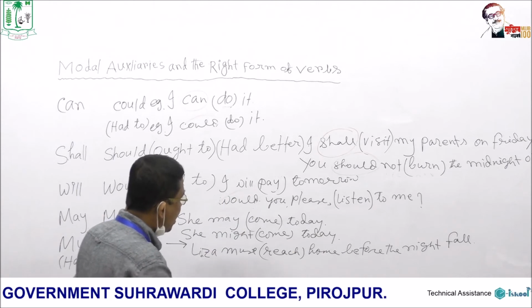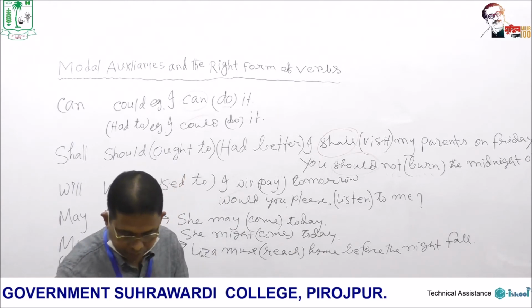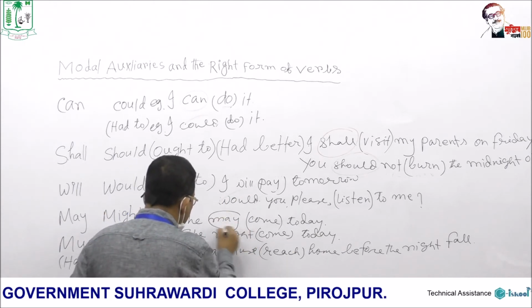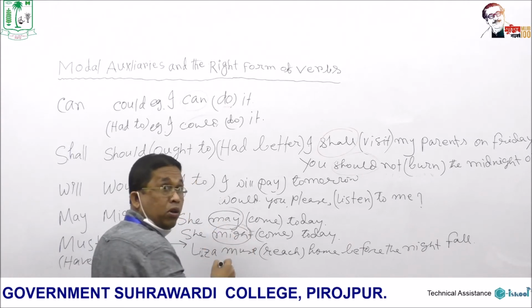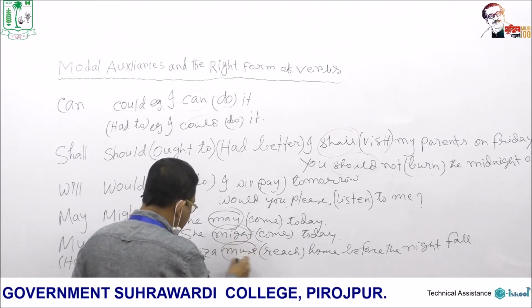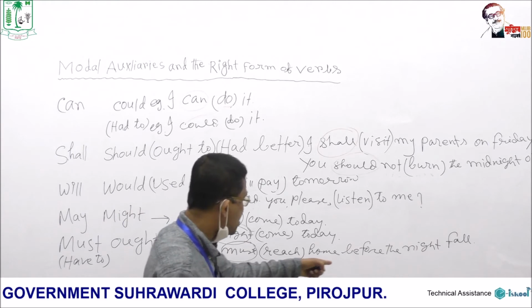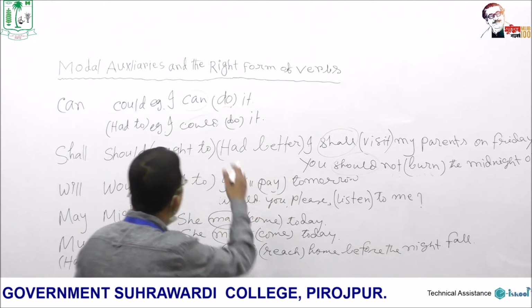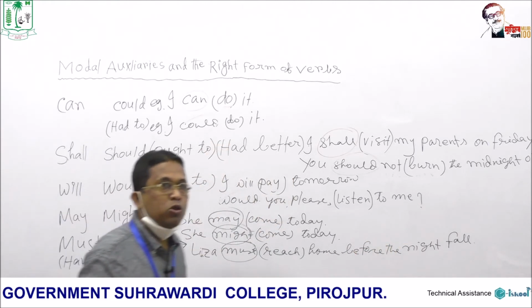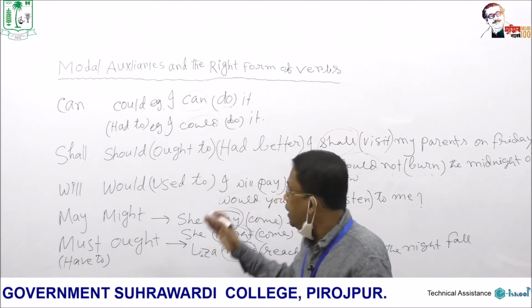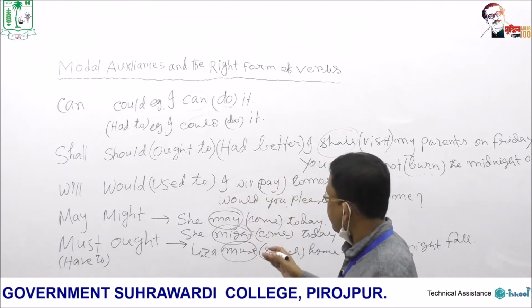And then she may come today. Here may is modal auxiliary, might is modal auxiliary, and here is must. Lisa must reach home before the night fall. So I have used modal auxiliaries in each of the sentences.